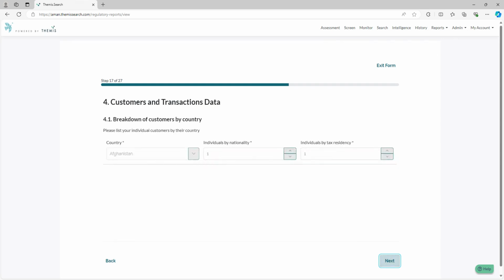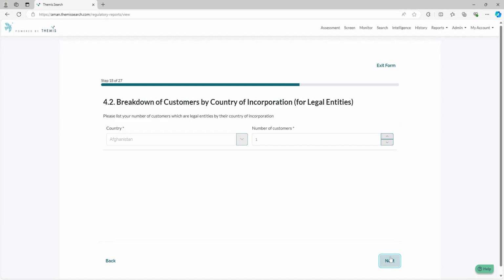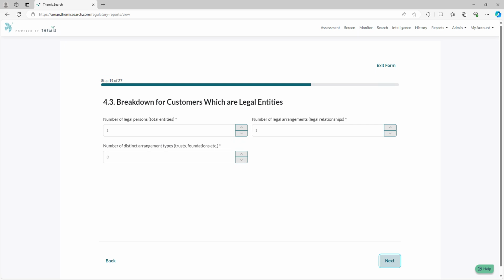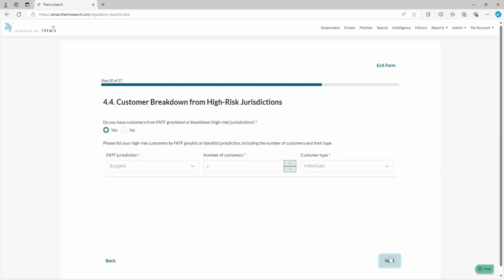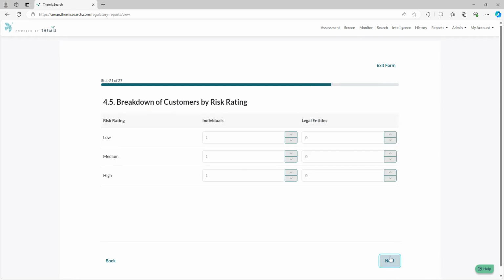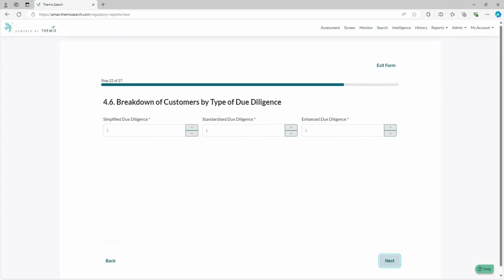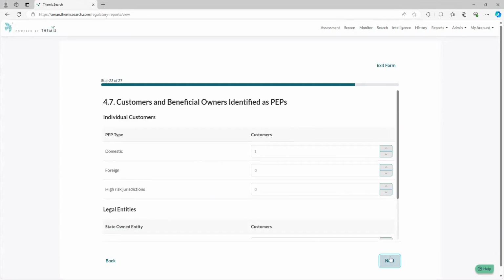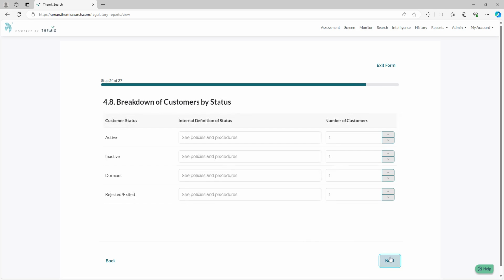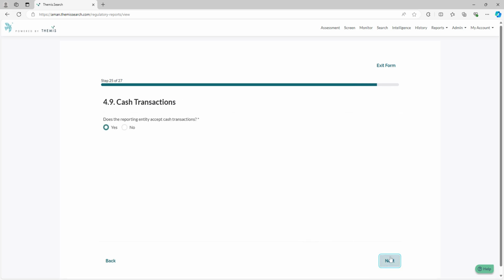Section 4 will cover customers and transactions data, including breakdown of customers by country, breakdown of customers by country of incorporation, breakdown for customers which are legal entities, customer breakdown from high-risk jurisdictions, breakdown of customers by risk rating, breakdown of customers by type of due diligence, customers and beneficial owners identified as PEPs, both for individual customers and legal entities, breakdown of customers by status, cash transactions, and product profile.